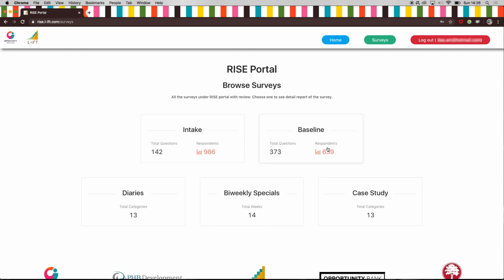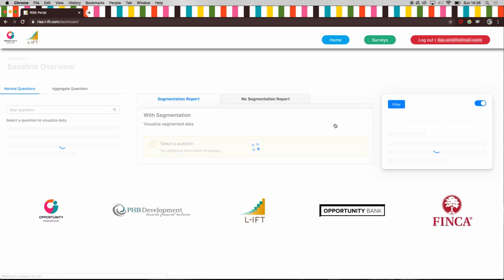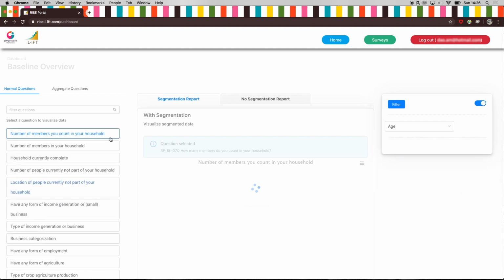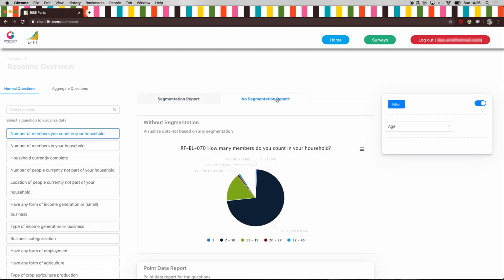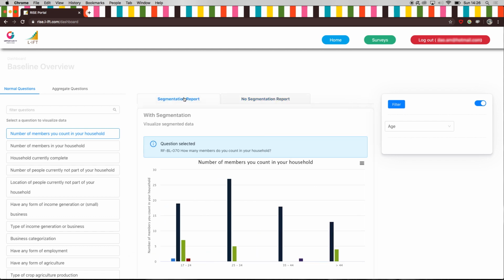The intake and baseline surveys are presented in the same way. All the questions asked are on the left side of the screen. If you want to see the global results, taking all the respondents into account, click on No Segmentation Report. But if you want to examine the results per country, gender, age group, etc., click on Segmentation Report. And on the right side of the screen, under Filter, you can select the parameter you're interested in and then press Filter.